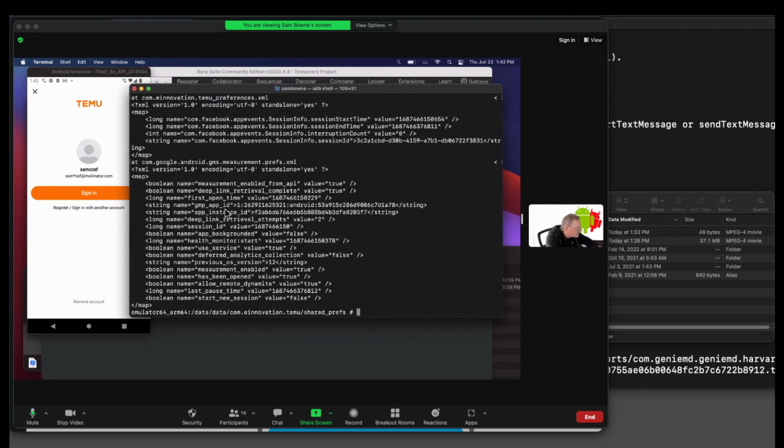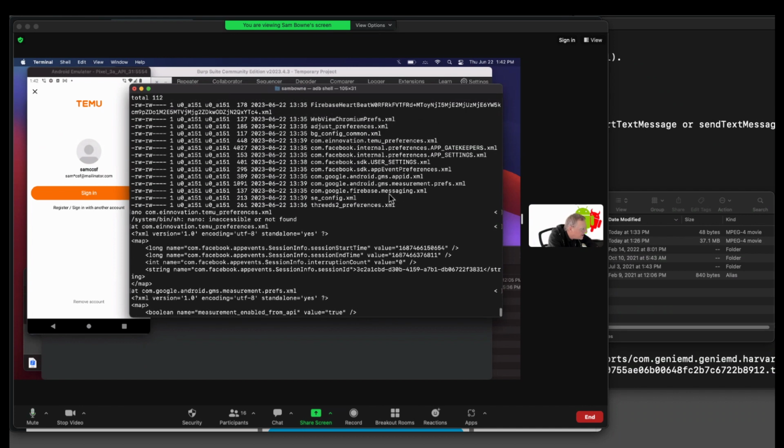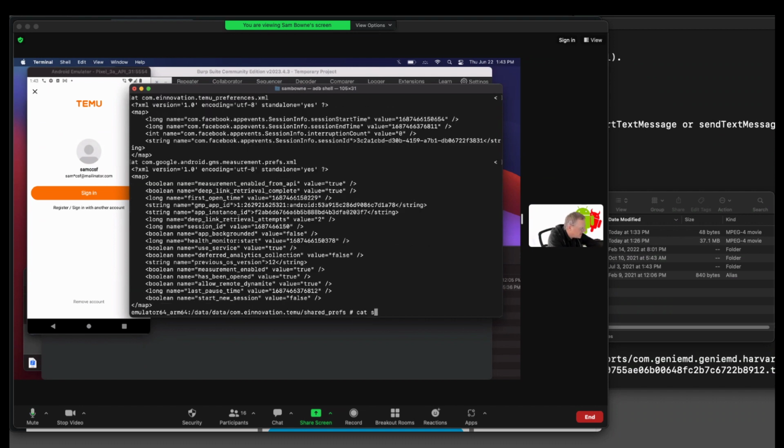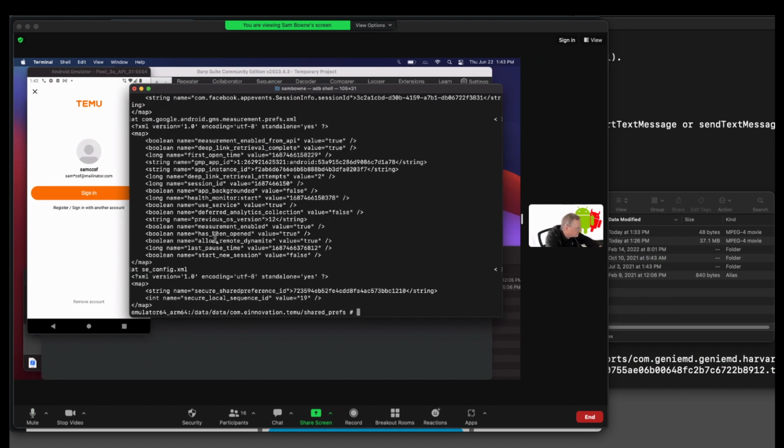Here it's got something called an app ID. Here it's got OS versions and stuff. None of that looks very important or scary. And here's the other one, SE config. I'm not sure what that is. Let's see what that looks like. Secure shared preferences. Okay, the other thing is I wonder if they even stored my username anywhere here.